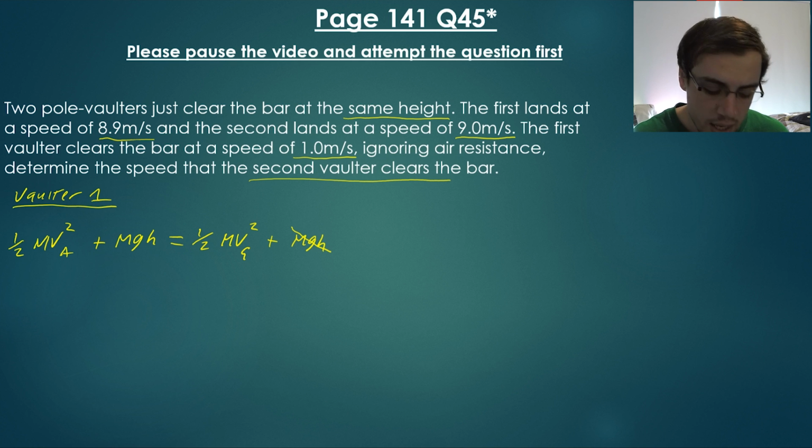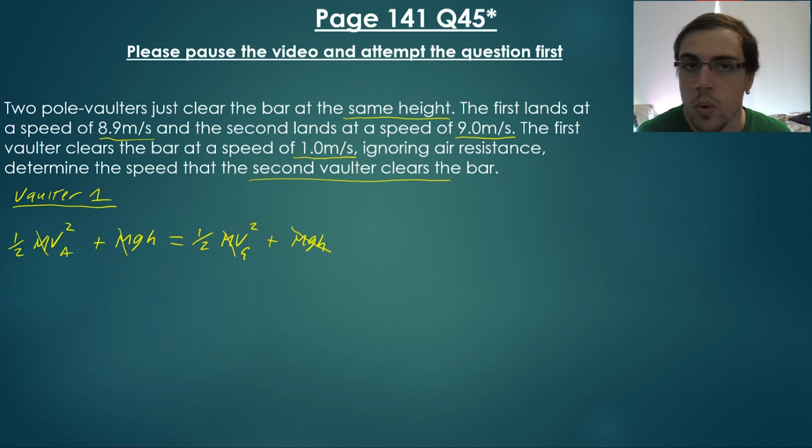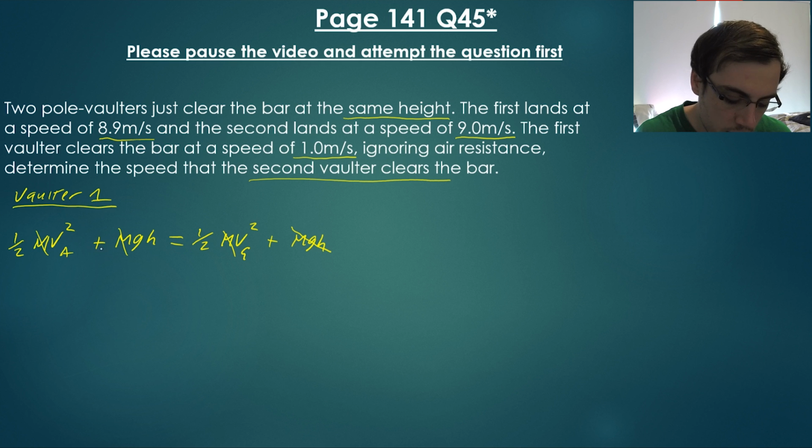Another thing is that the mass of vaulter number 1 is in all of the kinetic and potential energy equations and isn't changing, so we can eliminate mass from the equation. That leaves us with 1/2 v squared plus gh equals 1/2 v squared on the ground. So we can start to add some values in now.